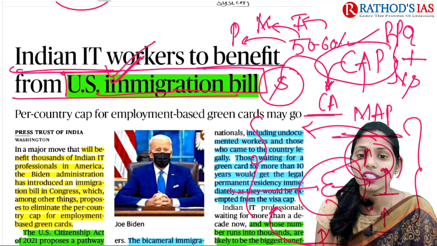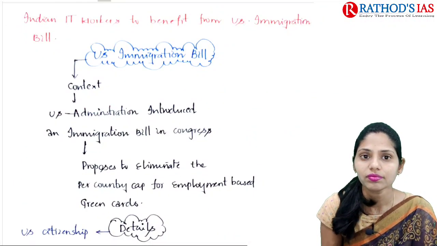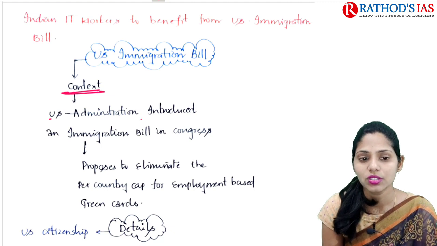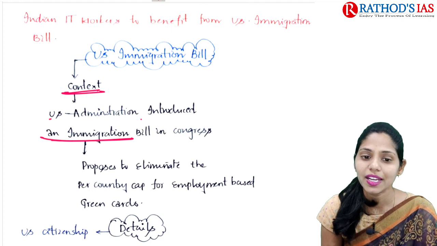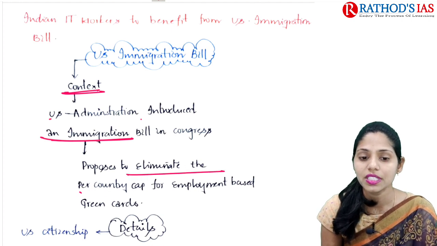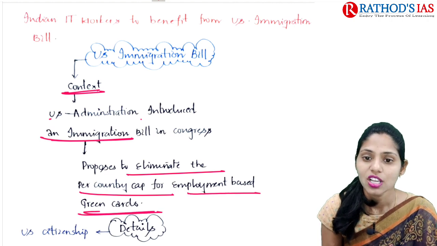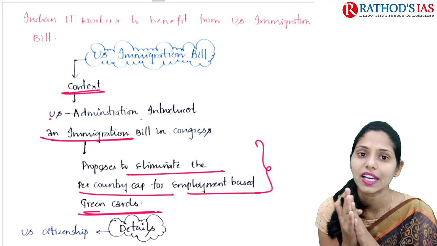Now let us try to understand the context and some important details of this article. The context says that the US administration introduced an immigration bill in Congress. This bill proposes to eliminate the per-country cap on employment-based green cards. So this bill talks about the elimination of this per-country cap.